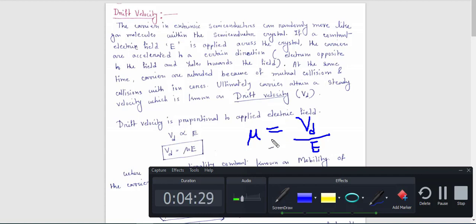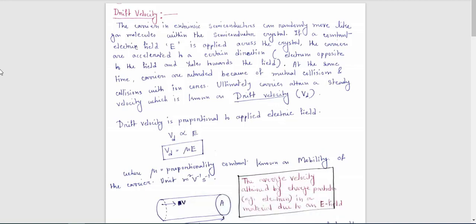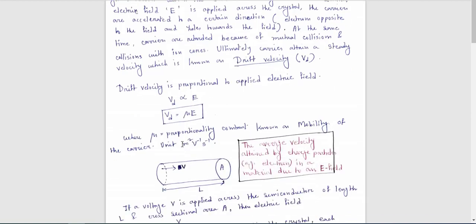That means the unit of mobility will be meter square divided by volt into second, isn't it? The unit of mobility is meter square divided by volt second. Again it is also written as meter square into volt inverse second inverse. So this is all about drift velocity and mobility.